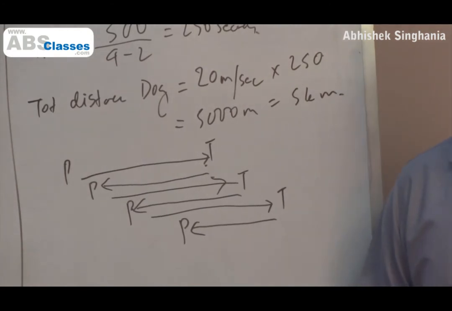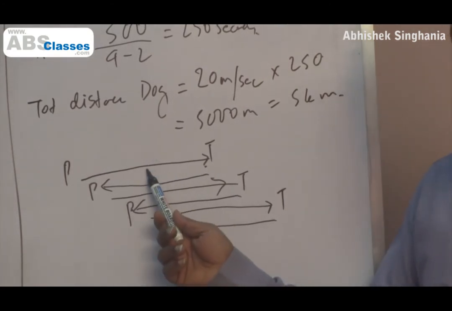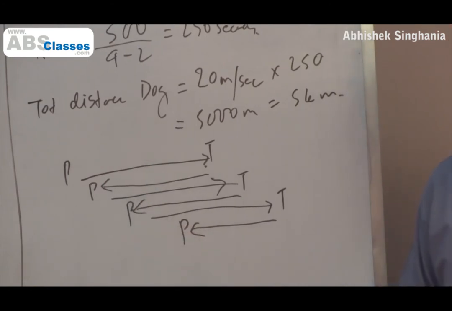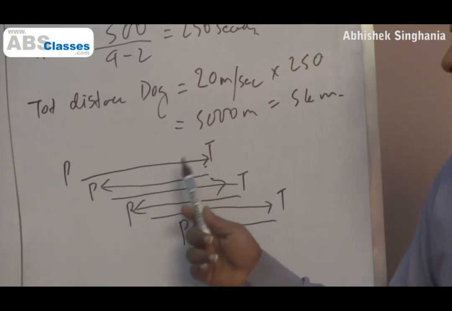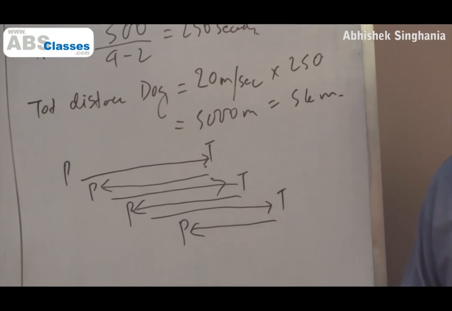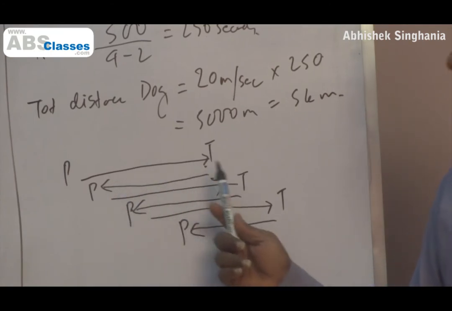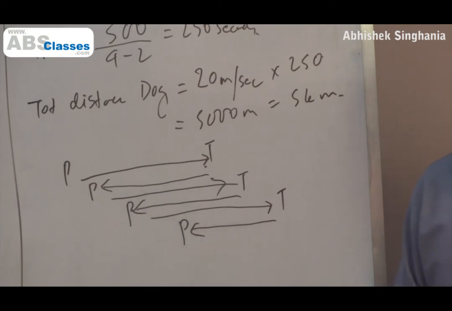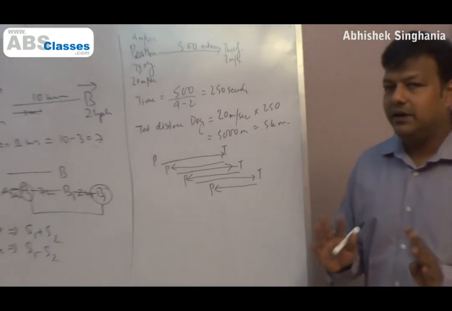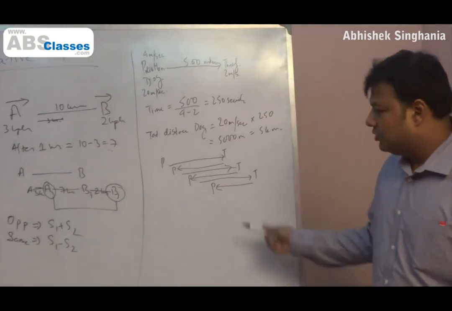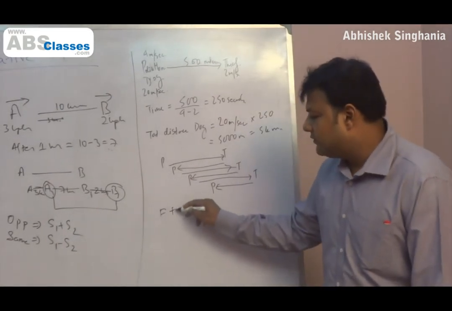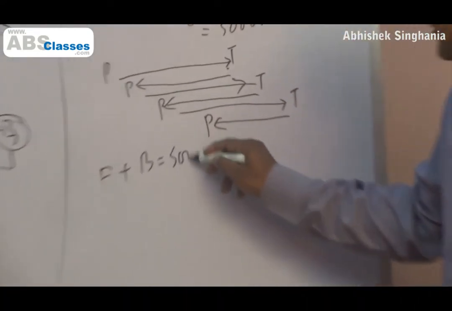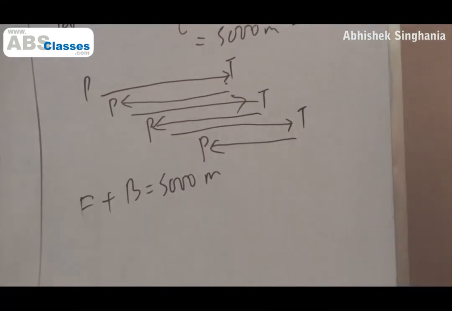My next question is, the dog makes two movements, forward and backward, right? What total distance is covered by the dog in the forward direction and what total distance in the backward direction? We know all in all the total distance covered by the dog is 5 kilometers. But how much distance does he cover in each direction, moving forward and coming backward? That is my next question. So can I say the total distance has to be forward plus backward, which is 5000 meters? This is something we have already established in the previous question, right?